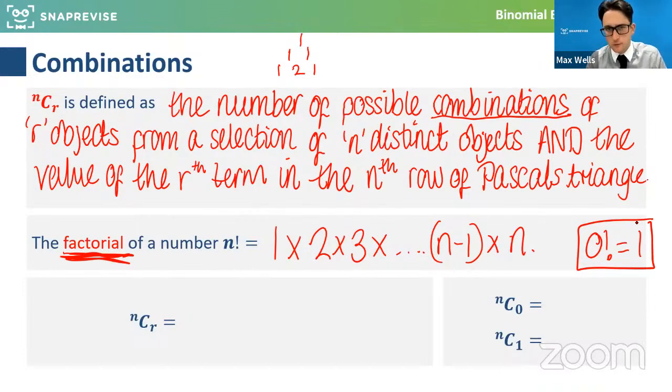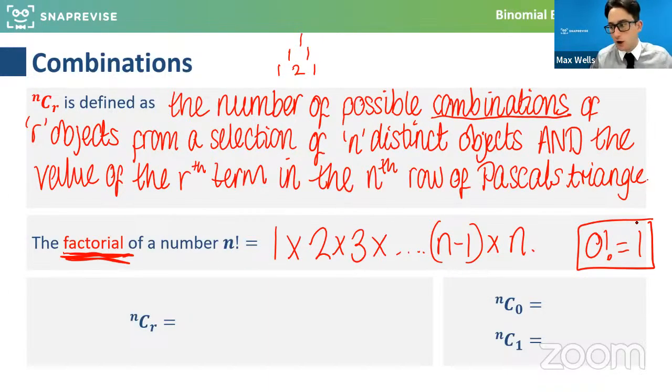Who's seen that before? So if I basically had 10 horses running in a race, and I wanted to know how many different ways they could actually come in, how many different results there could physically be with all those 10 horses, it would be 10 times 9 times 8 times 7 times 6, or 10 factorial, all the way down to 1.